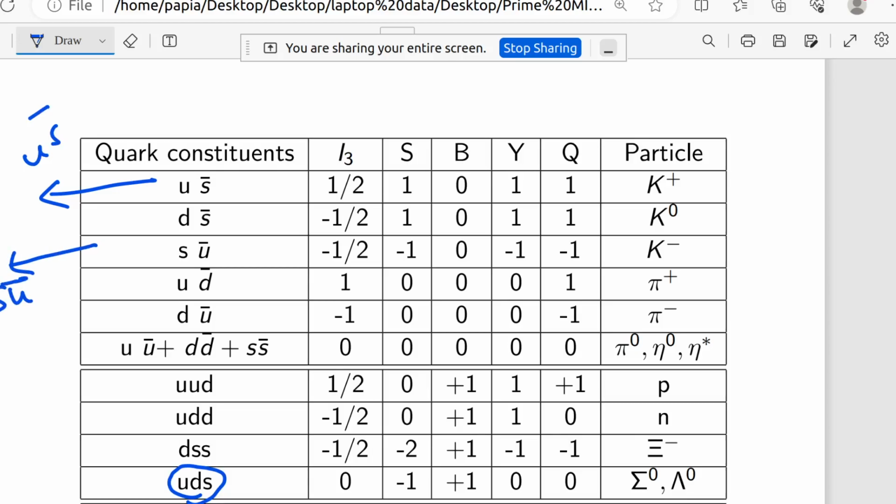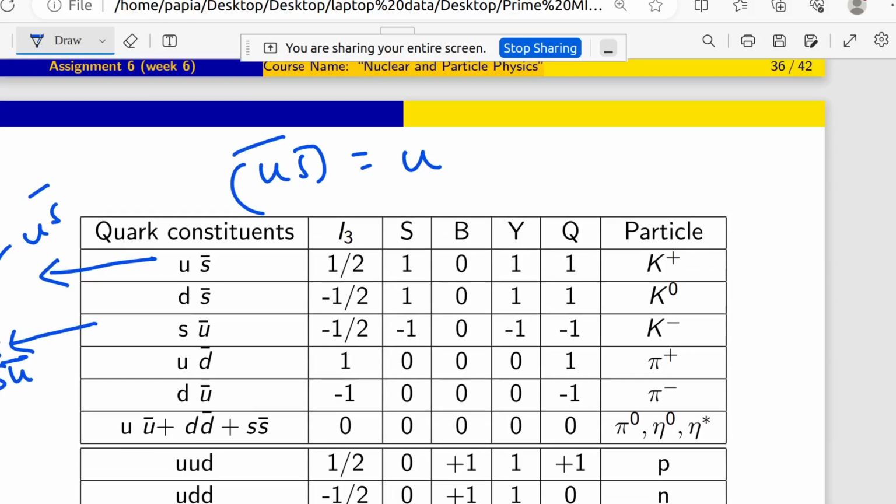It is nothing but the antiparticle of k plus, because if I take US bar as a whole and write its bar, it comes as U bar S, I mean SU bar. So k plus and k minus are antiparticles, complementary to each other.